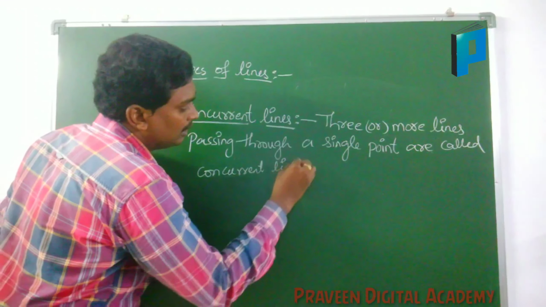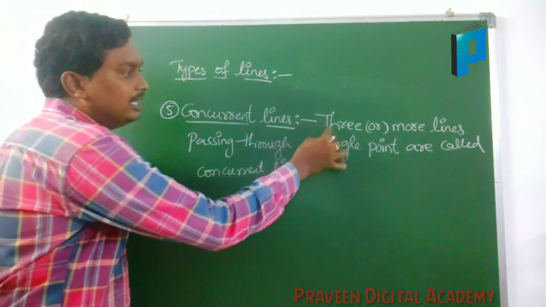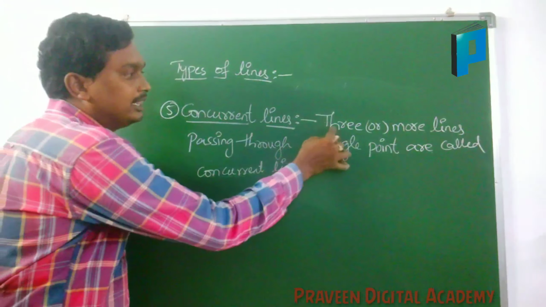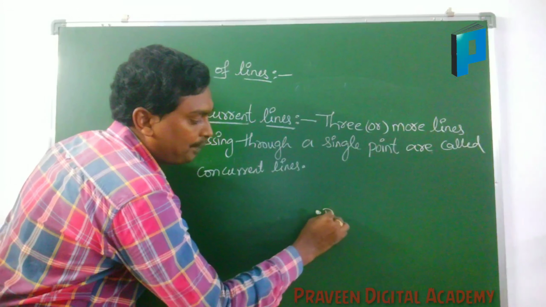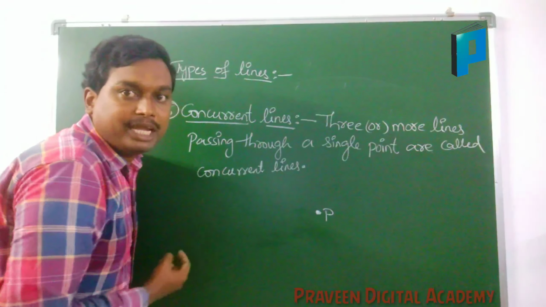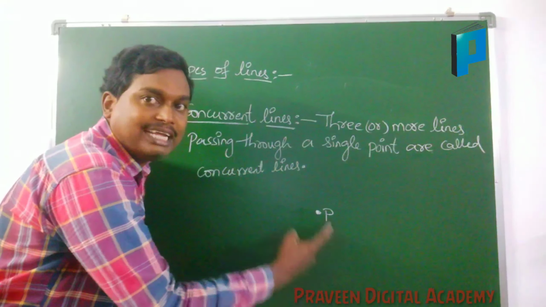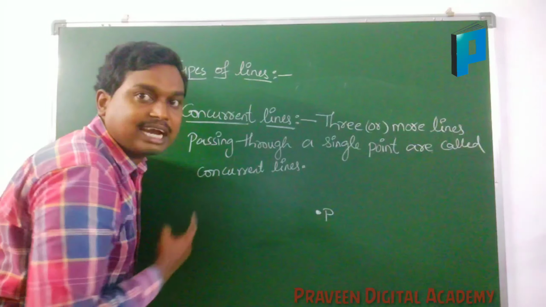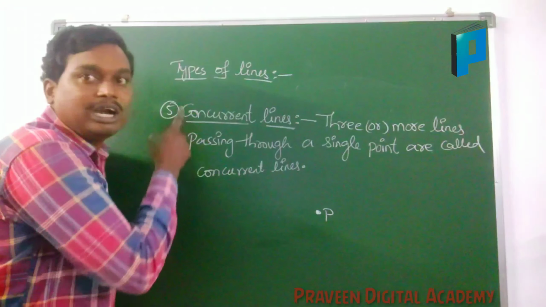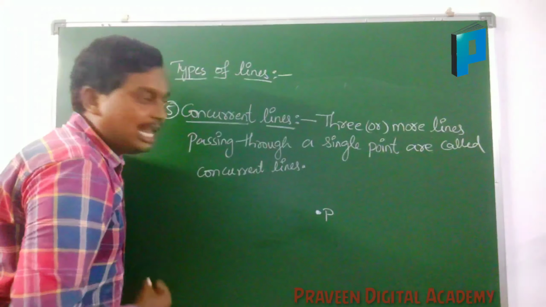Here, three or more lines pass through a single point. If you are having a point P, and from this point P three or more lines are passing, then such kinds of lines are called concurrent lines.